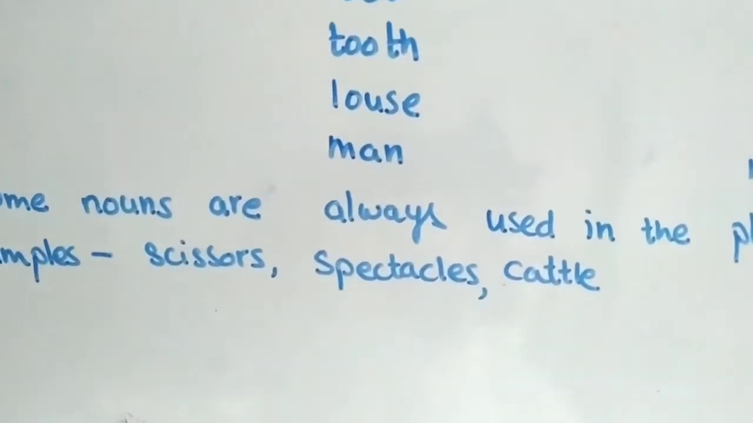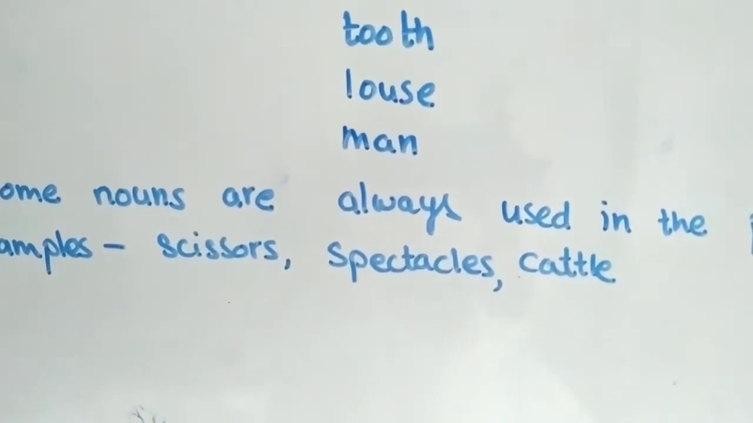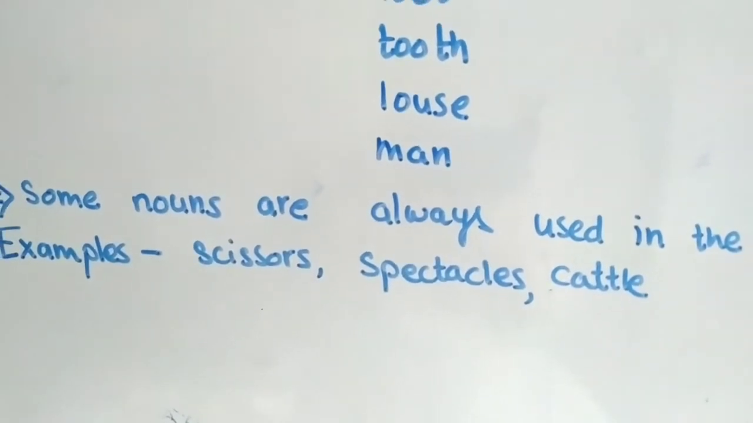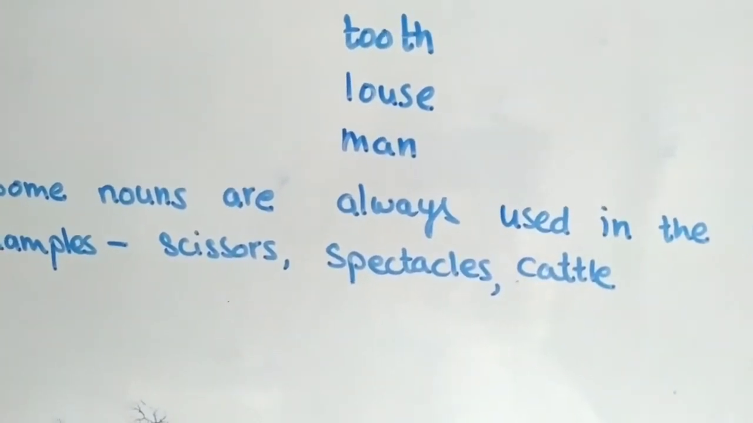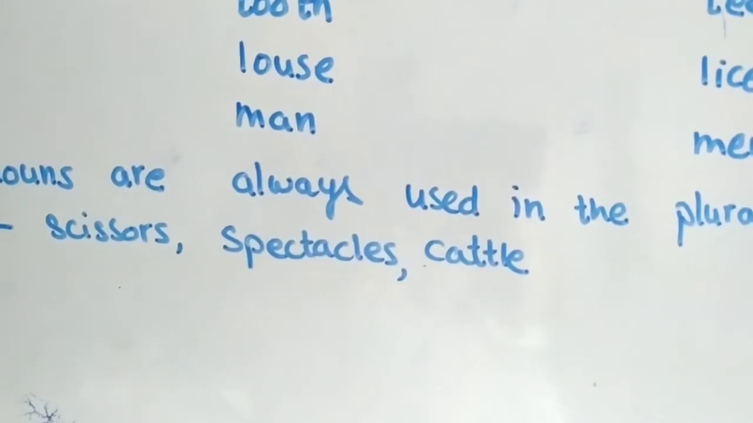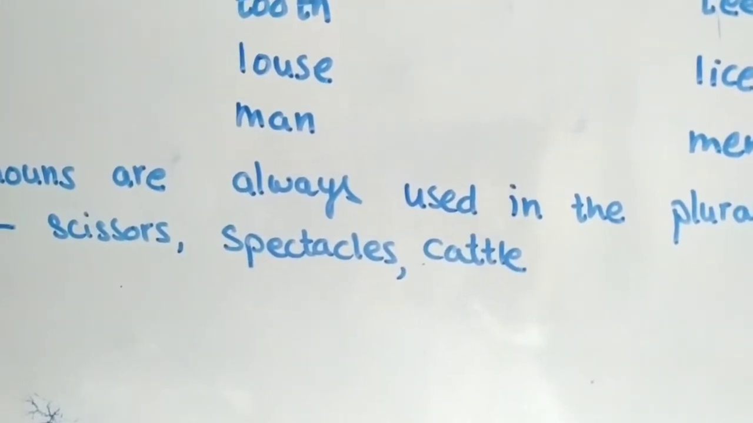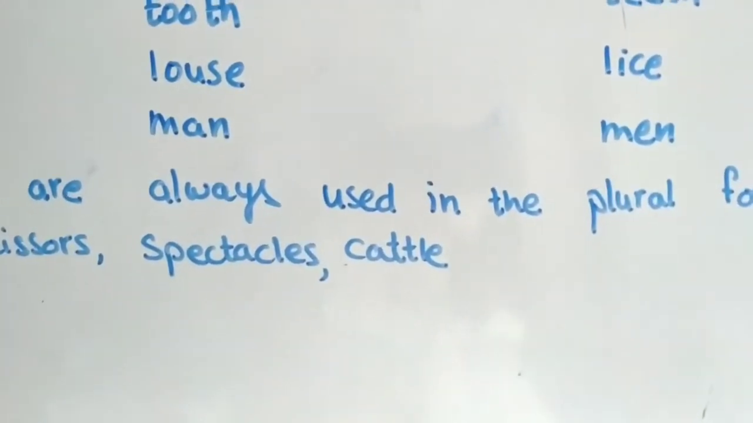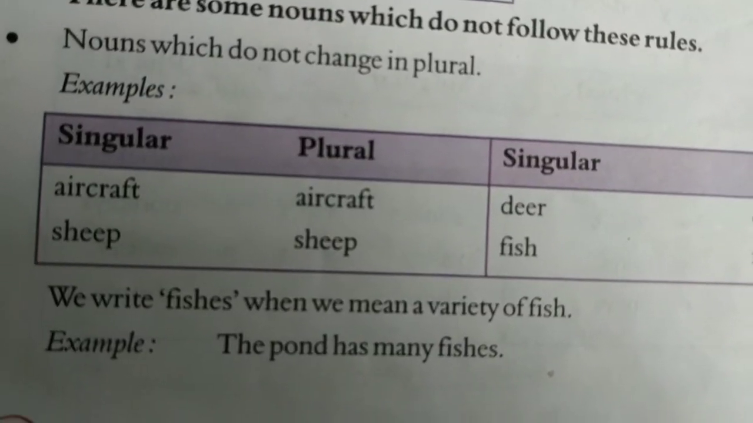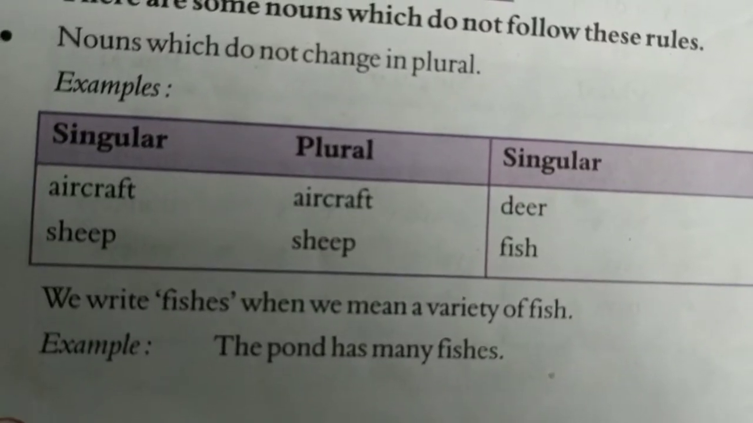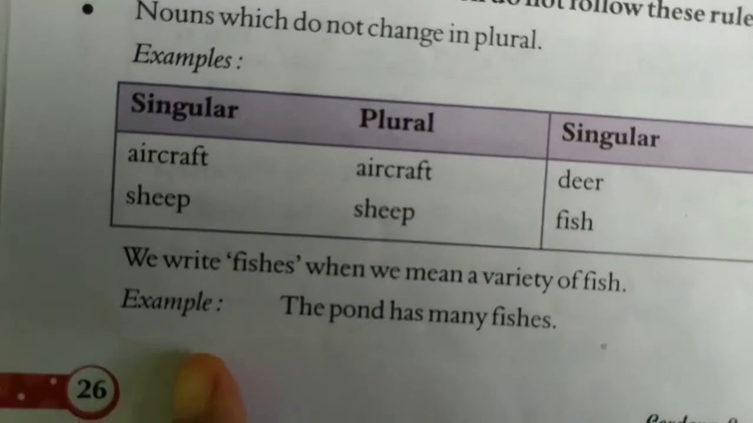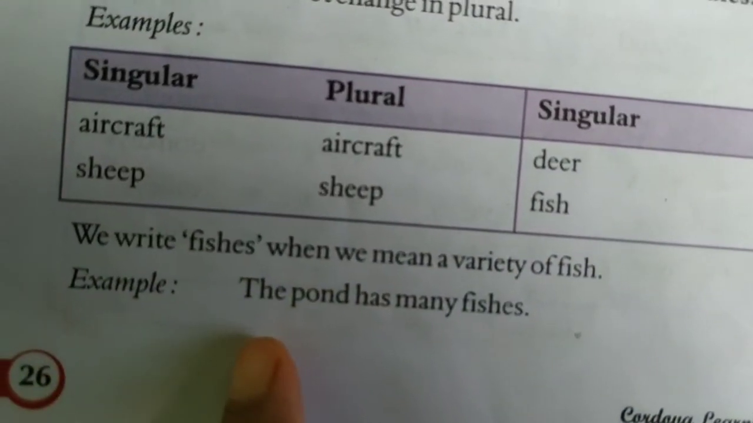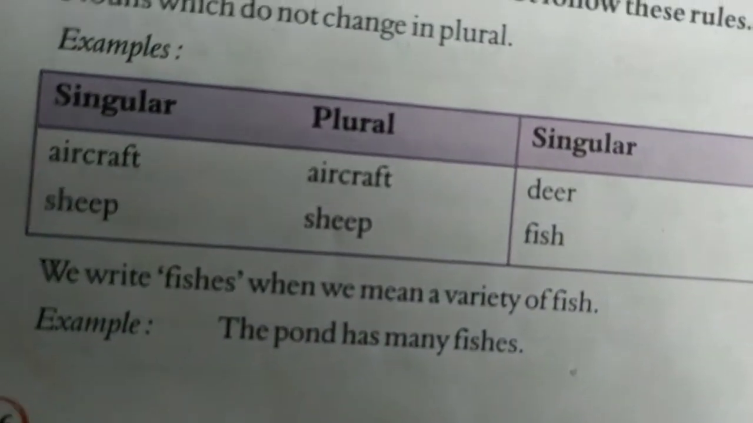Next is, some nouns are always used in the plural form. Like what? Scissors. We don't say scissor. You must have seen what? Pair. Okay. So that is scissors. Now spectacles. Cattle is what? We don't say one. It's in a group. So that is what? Cattle. Group of animals. Now some nouns remain the same for singular as well as for plural. I have told you this, that we write fishes when we mean a variety of fish. For example, the pond has many fishes.